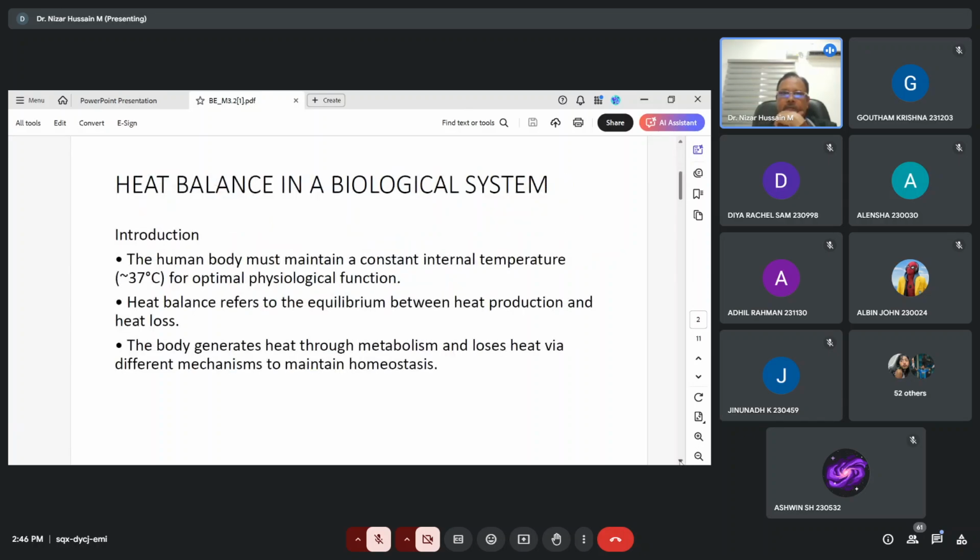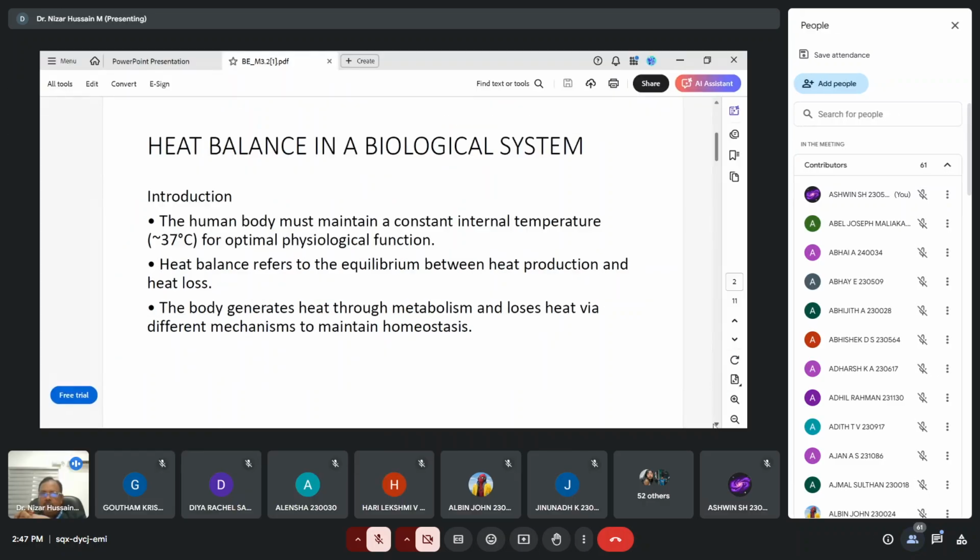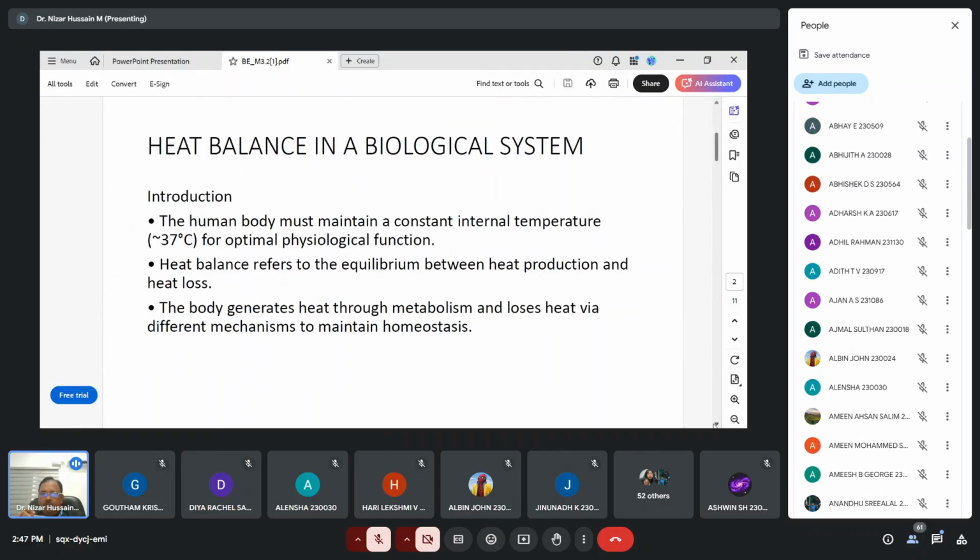Okay, I will tell you the heat balance system. In a biological system, the human body must maintain a constant internal temperature. What is the normal temperature? 37 degrees Celsius. Yeah, that is optimal for physiological function.